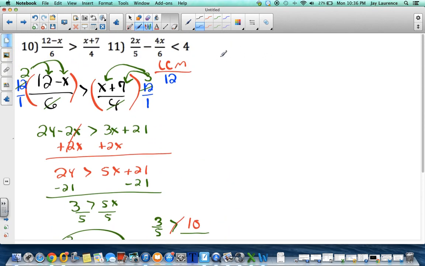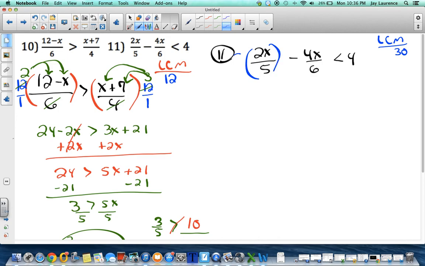All right, number 11. I've got 2x over 5 minus 4x over 6 is less than 4. If you're really sharp and you want to simplify this fraction before you multiply, you certainly can do that. Tell you what, I'm going to pretend like I didn't notice that, and I'm going to find my least common multiple of 5 and 6. Hopefully you recognize that as 30. So I'm going to multiply each term by 30.